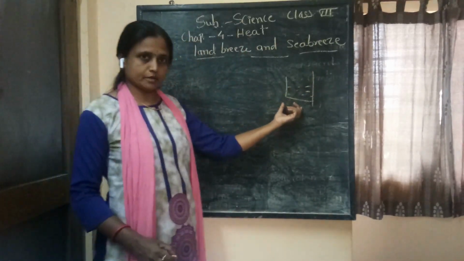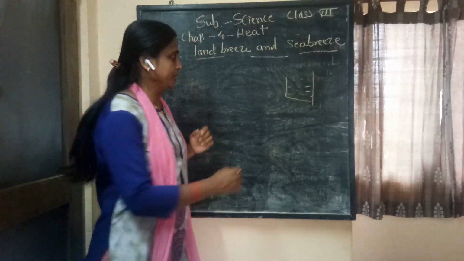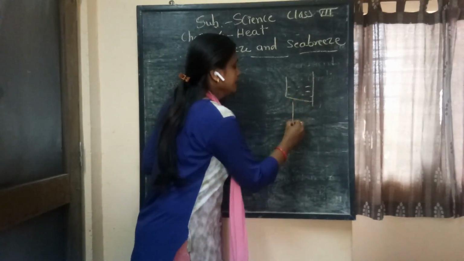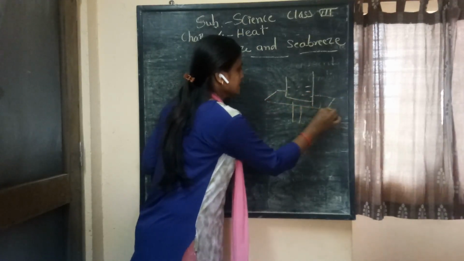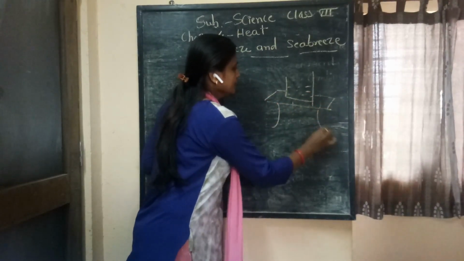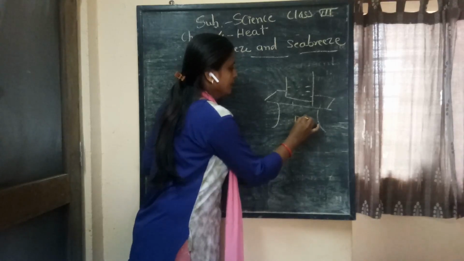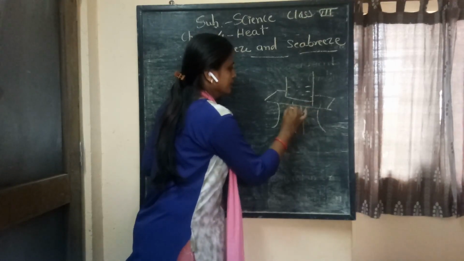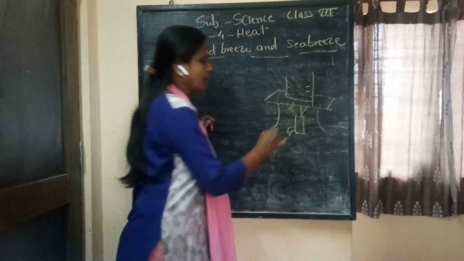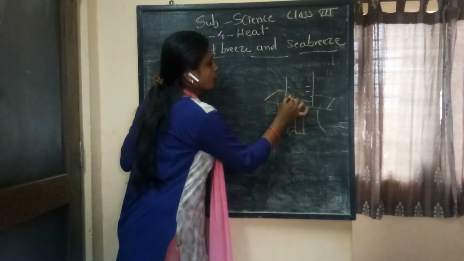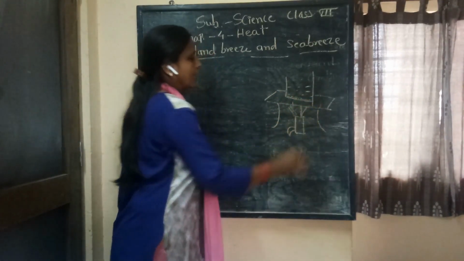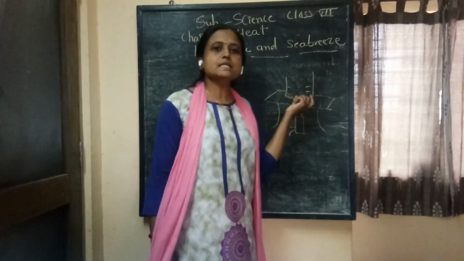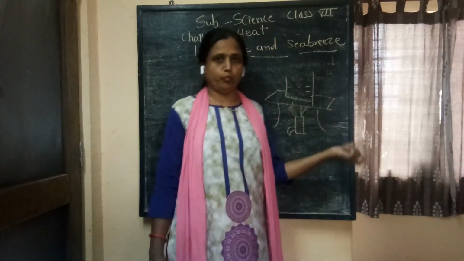Suppose this is the water I take into the beaker. First of all, I keep this beaker on the tripod stand, then heat it with the help of a gas burner. What happens after heating? The bottom of the beaker gets hot and small bubbles rise upward.